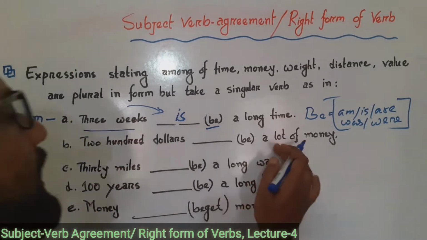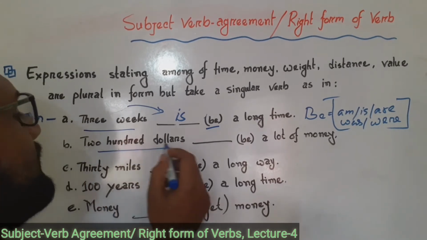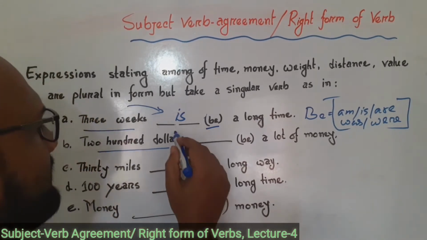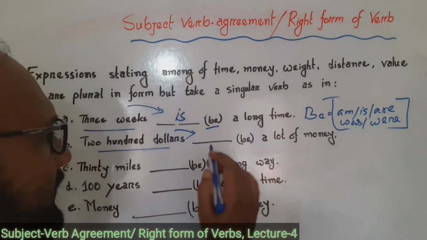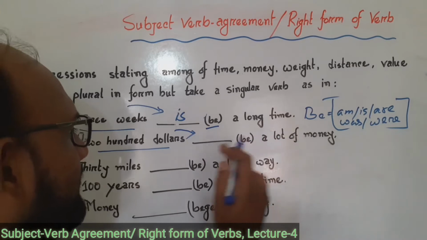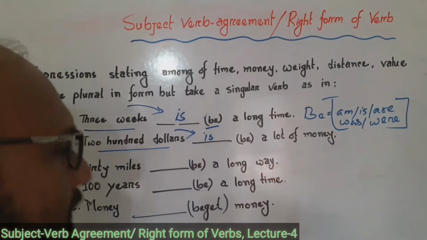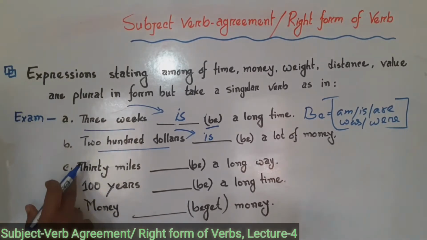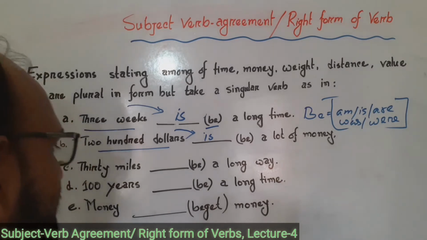$200, a lot of money. The same subject here, $200. After this subject, we will use a singular form of verb, is or was. Now next, look at this. 30 miles, be a long way.